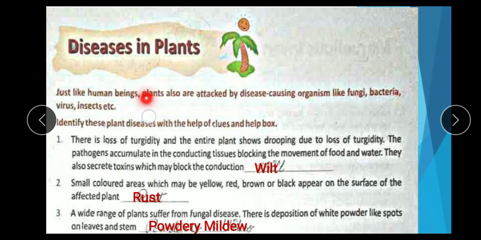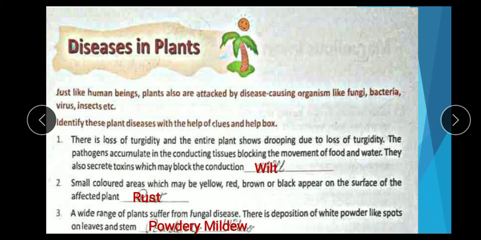Just like human beings, plants are also attacked by disease-causing organisms like fungi, bacteria, virus, insects, etc. Means just like a human being, plants also get infected by disease-causing organisms. Identify these plant diseases with the help of the clue and help box.